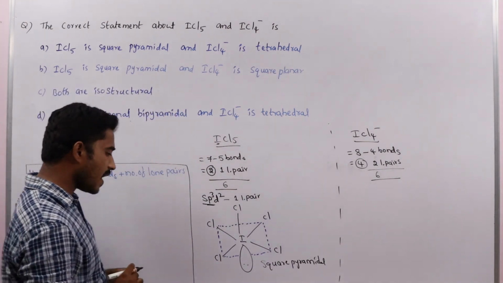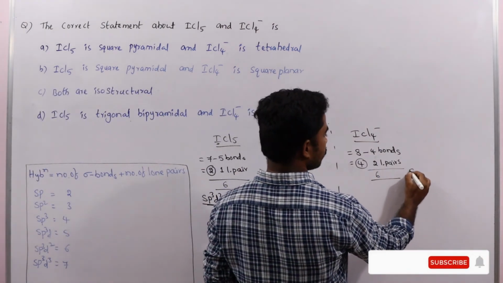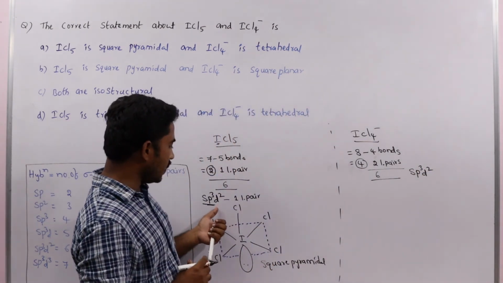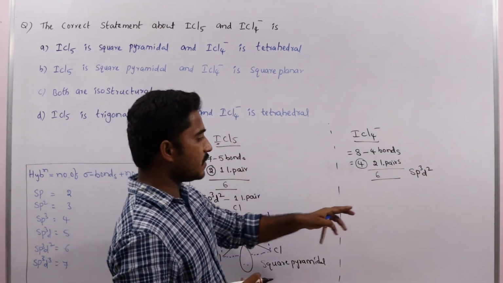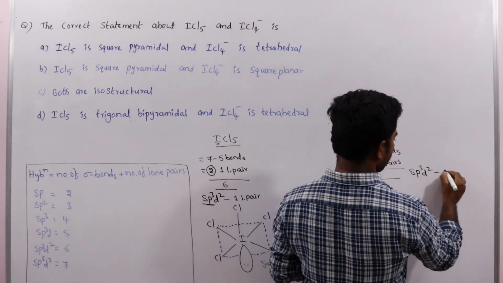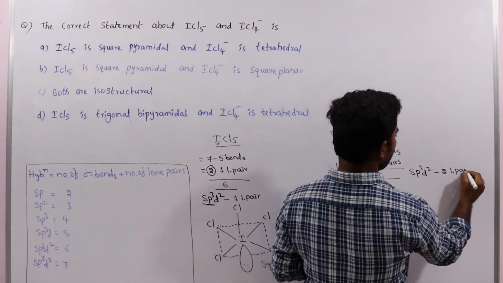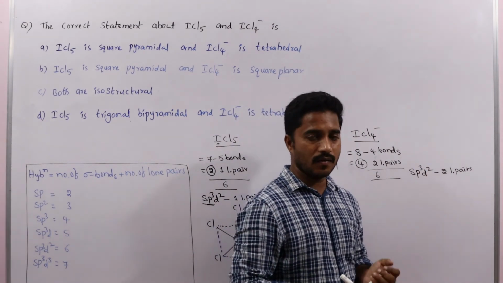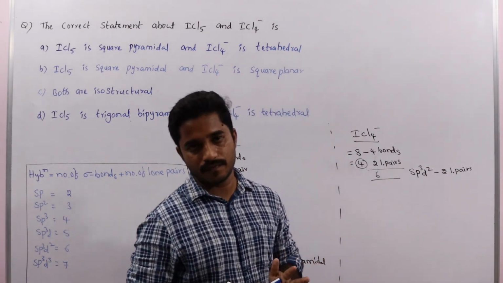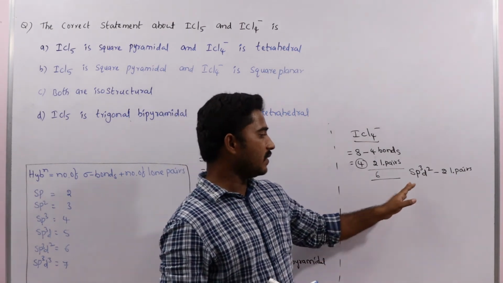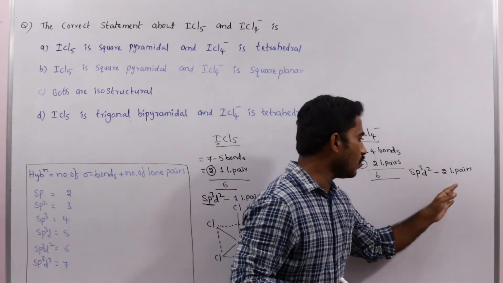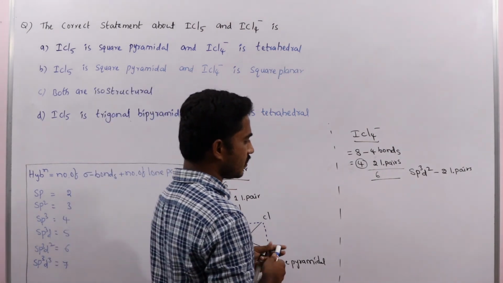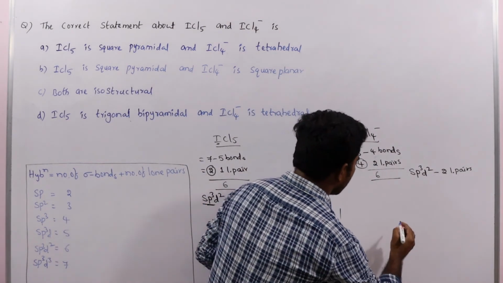6 means sp3d2 hybridization. Here also sp3d2. In ICl5 it was sp3d2 with one lone pair, here sp3d2 with 2 lone pairs. Actually, what is the structure of sp3d2? Octahedral, when without lone pairs. But here 2 lone pairs are present, so it shows square planar structure.